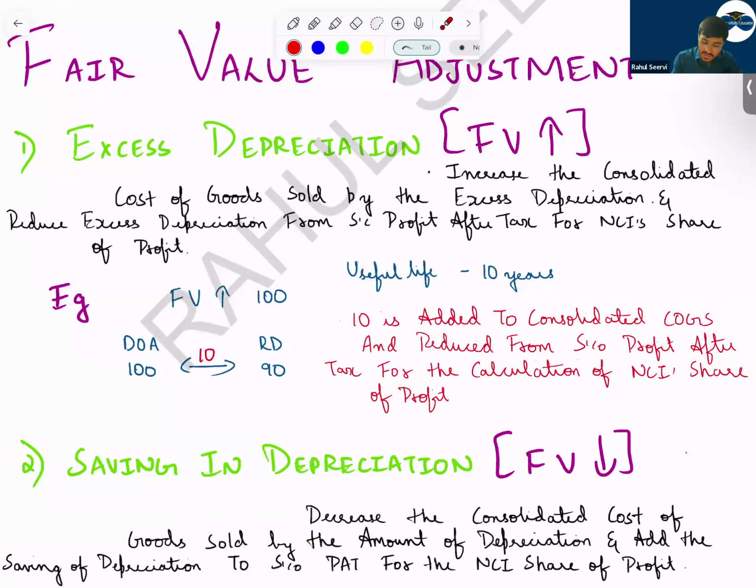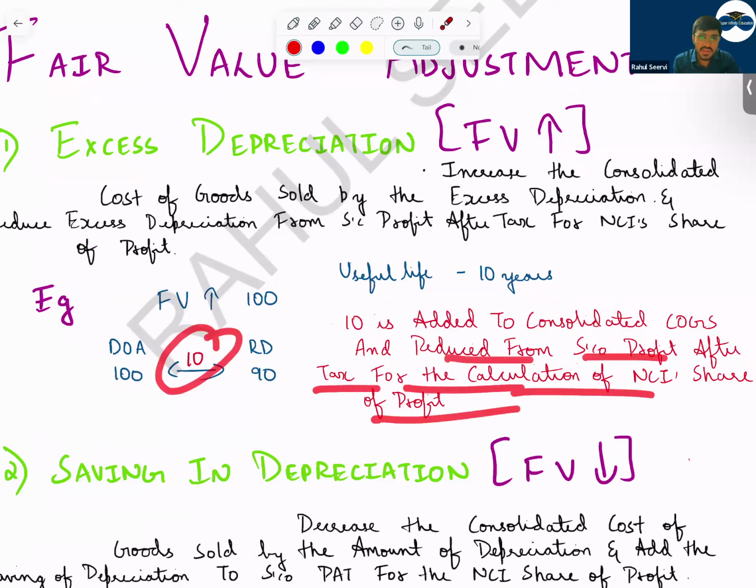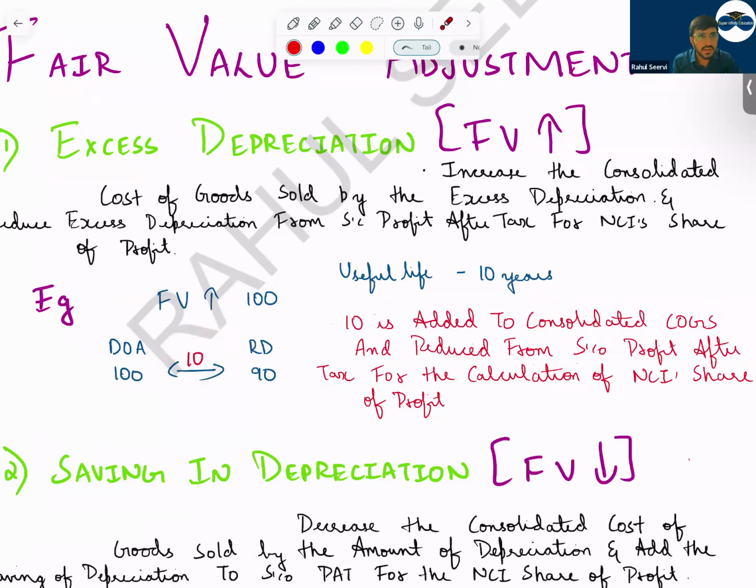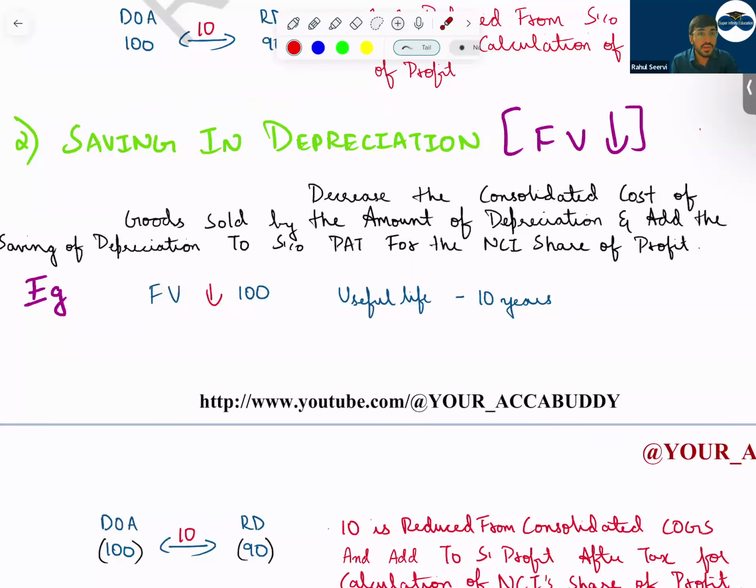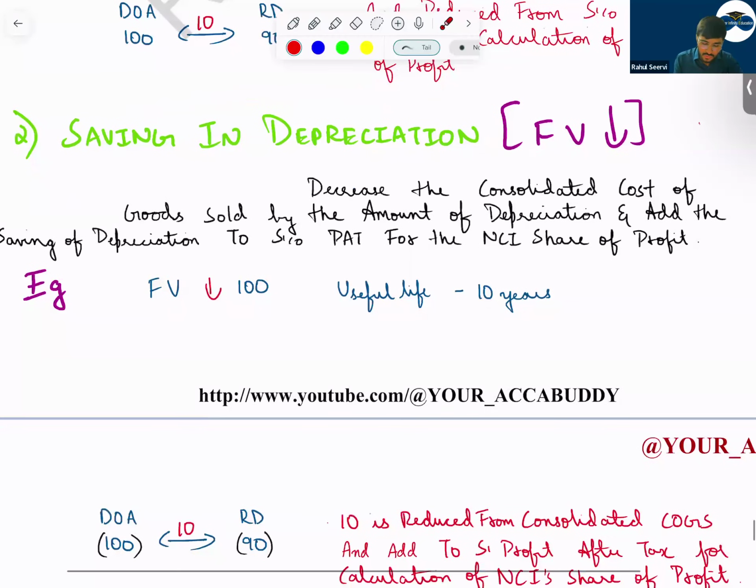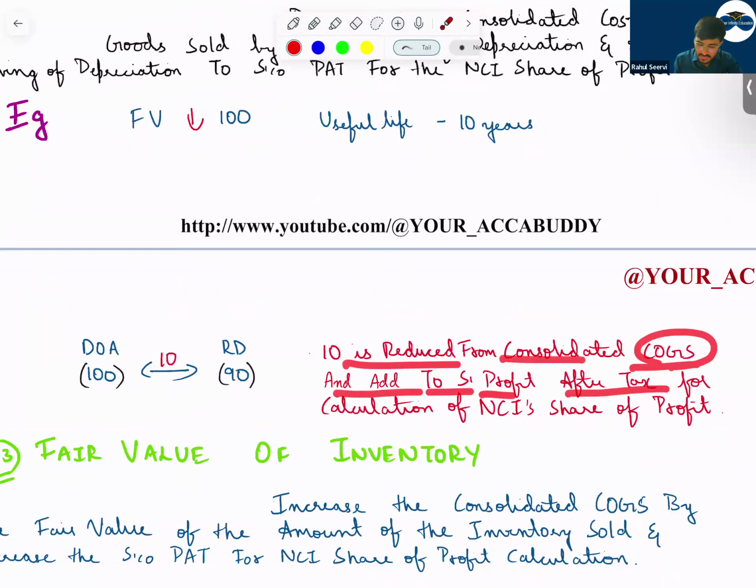How will we reduce the profit? The 10 is added to the cost of goods sold. So you increase the cost of goods sold, and automatically the profits will come down. And this 10 you have to reduce from the subsidiary's profit after tax for the NCI calculation, because this 10 will also take a hit for the NCI part. Then saving in depreciation, if the fair value is decreasing: whenever there is a saving, that means profit should increase. How will you increase the profit? By reducing the cost of goods sold. So the 10 is reduced from the consolidated cost of goods sold and added to the subsidiary's profit after tax for the NCI calculation, because 10 is a saving, so that should be added there, so that the profit out of this 10 is given to NCI also.